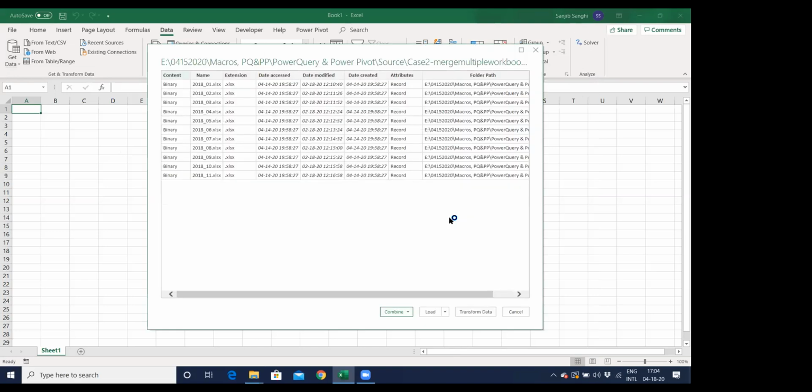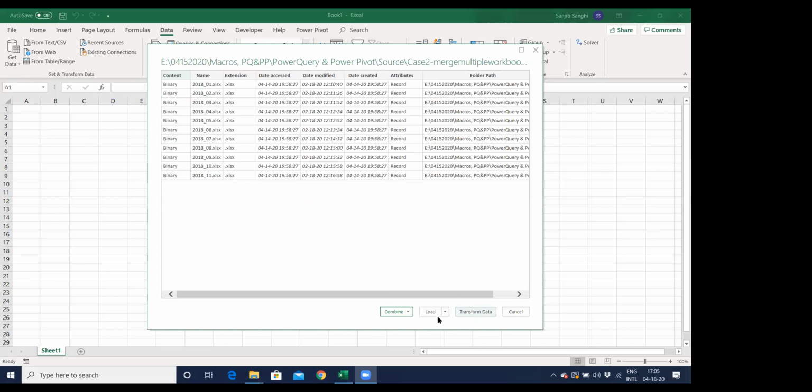It again opens up the Power Query editor for me. You see if this is shared, yes. And if you see over here, all my 11 Excel files are listed for me. But this is not what I want. I want the data inside all these 11 files to come up together as one single file. That's my objective. I want all the data of all these 11 files to come as a single file. How will I do that?